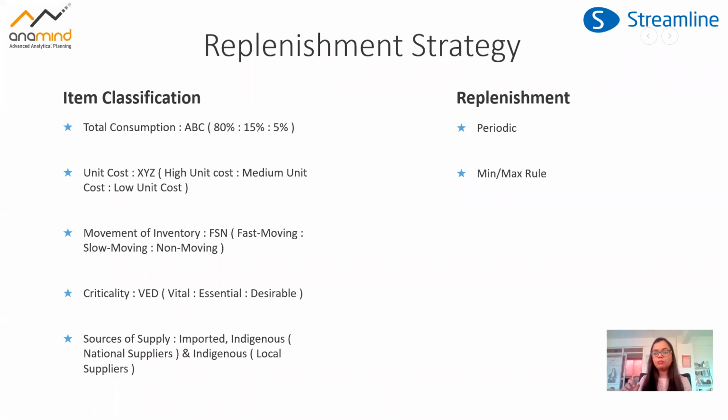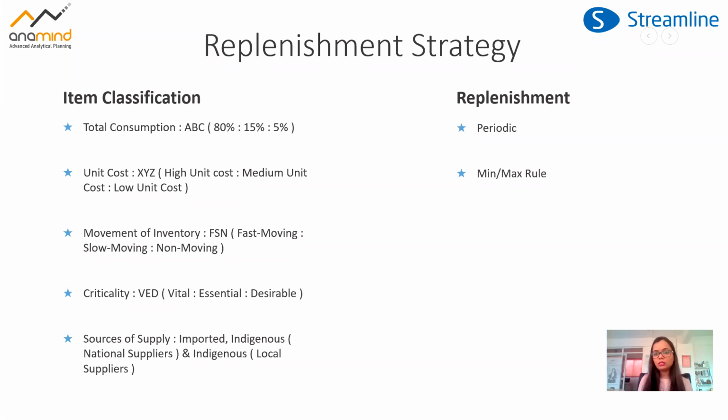However, the only disadvantage I would say for this kind of strategy is that it is periodic, so we'll have to wait for the month to arrive, or maybe the next week to arrive, before generating the replenishment order. So even though we would be very low on inventory, we would have to wait for the entire week to get over to generate the order.